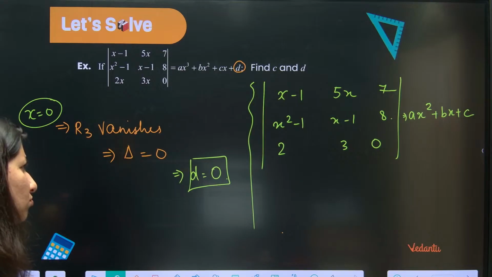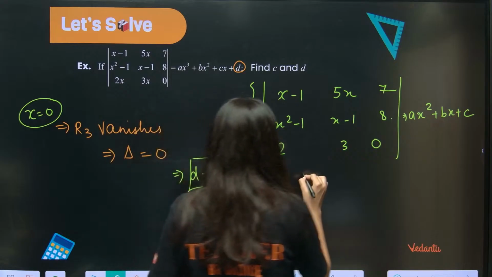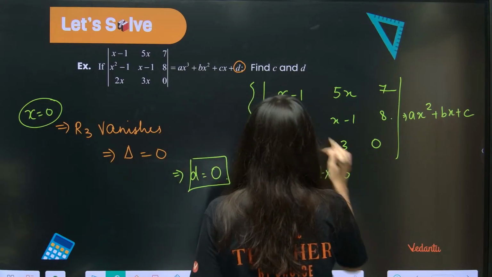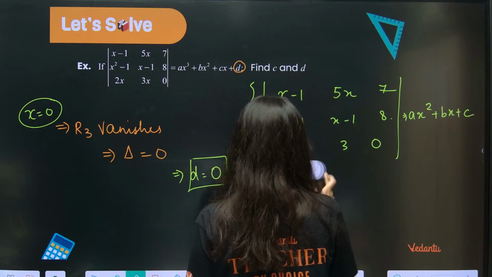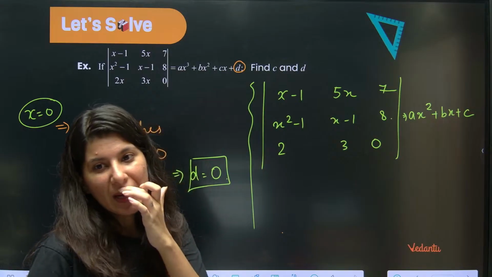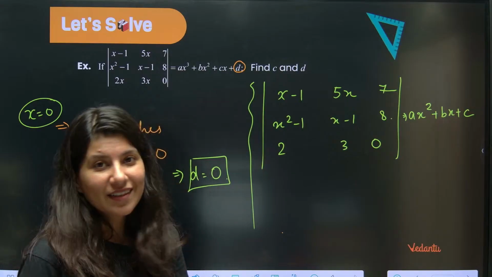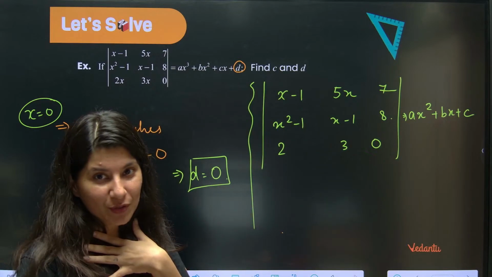Now what to do? Subtract these two, x square. Now I think you can open it, or you can put x is equal to 0. Now understand, put x is equal to 0 one more time. What will happen? This is minus 1, 2, 0, minus 1. So I think you can get this, right? Now, you need to expand this eventually and then compare, but obviously, it is going to take time. So I am not going to do that.